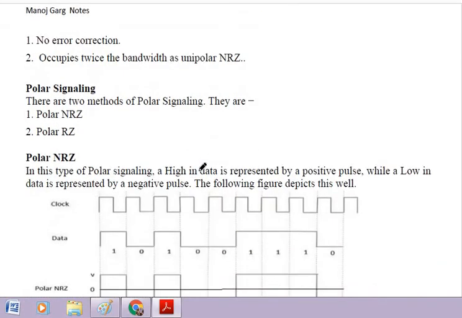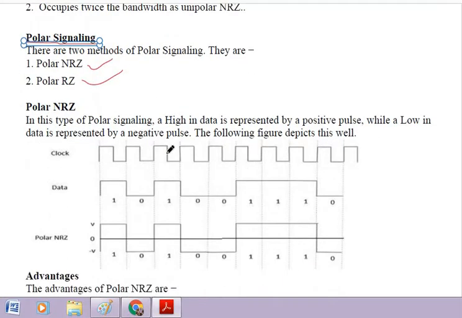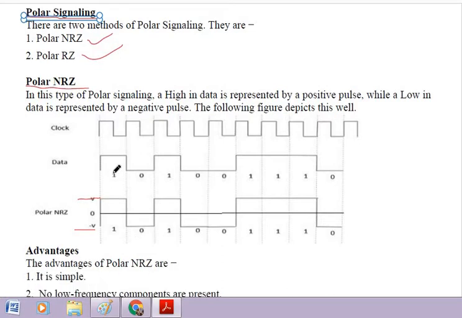Now the second type of line coding is polar signaling. Again, there are two types of polar line coding, polar NRZ and polar RZ. In this format, two voltage levels, positive and negative, are decided for bit 1 and bit 0 respectively, right? So there are two voltage levels in polar line coding, positive voltage level plus V and negative voltage level minus V. So in this type of line coding,